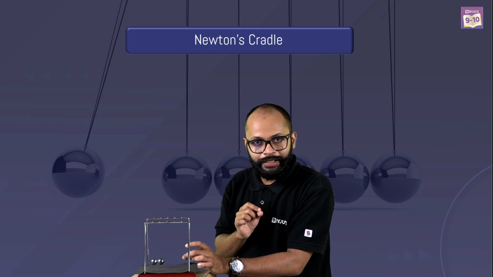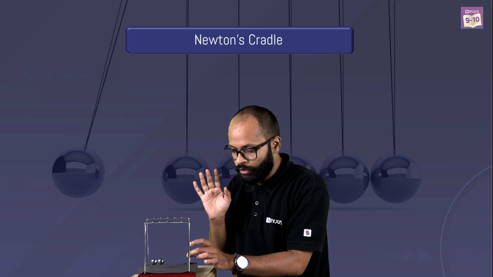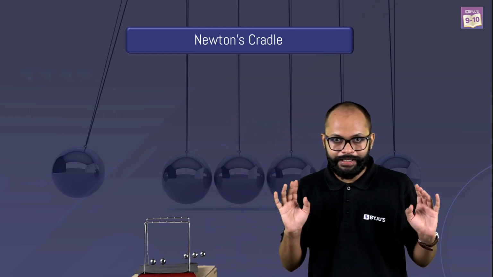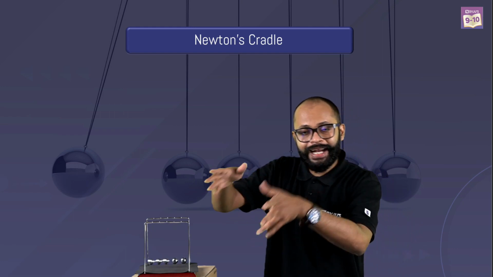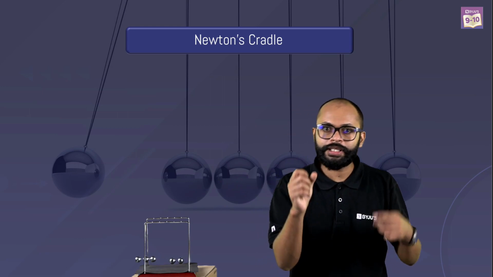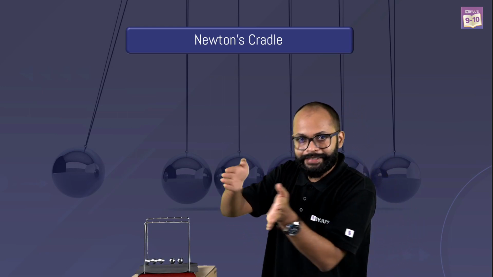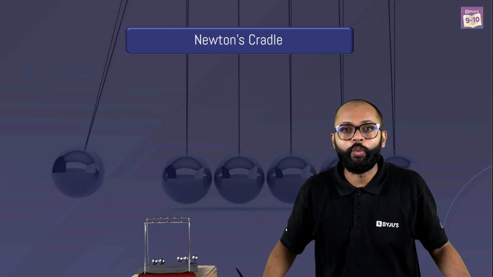And conserved why? Because after I release it, there is no force. Three balls go, and on that side momentum of three balls should be transferred. But there are only two balls. That is why one ball from here is taken to that side and it goes like this. And that's how Newton's cradle works.